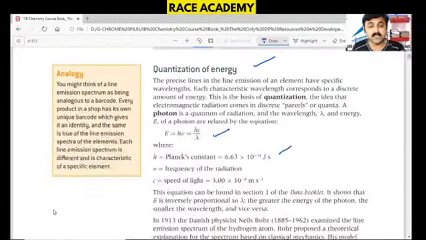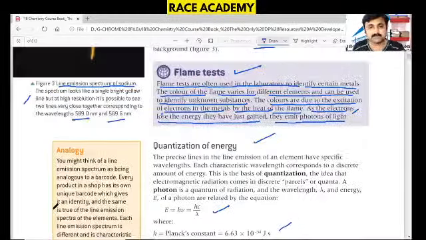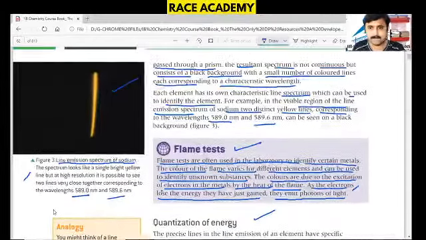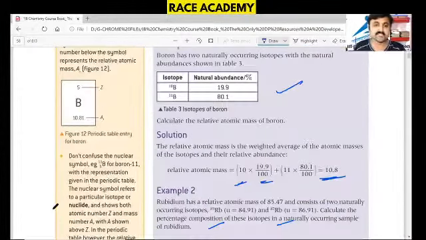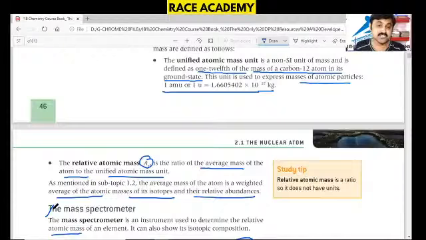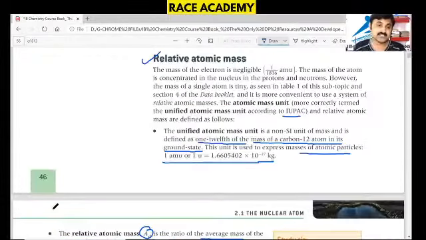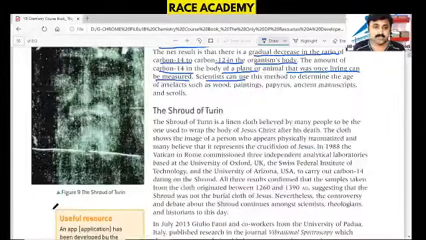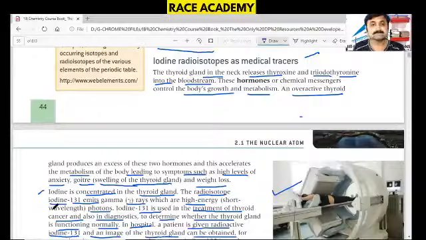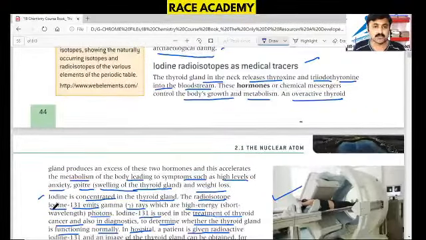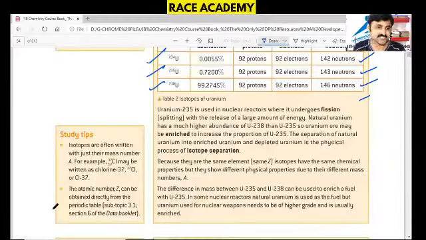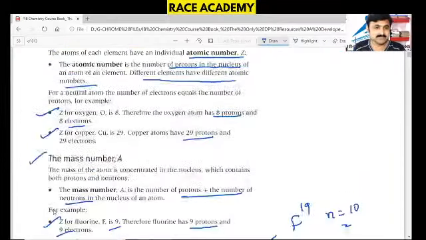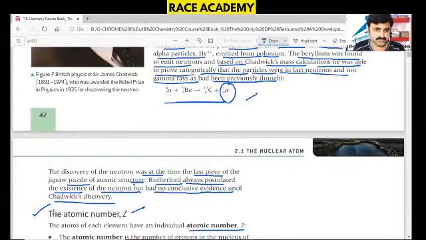Okay, it's fine. We'll go back to the beginning. What we have discussed in this topic is the atomic structure introduction and some theories, relative atomic masses and their determination by mass spectrometer, radioisotopes and their applications, and symbols of atoms, isotopes, and isobars.